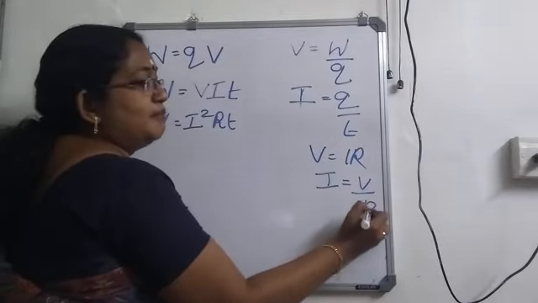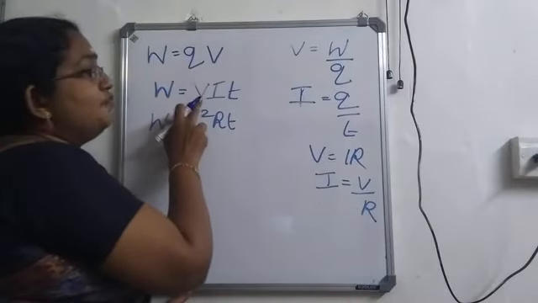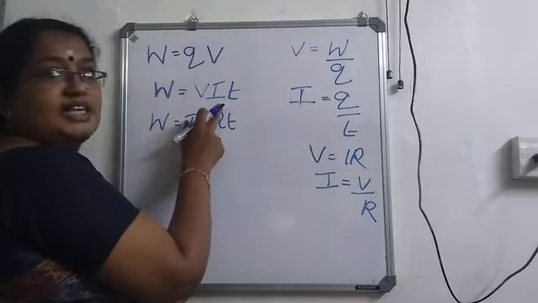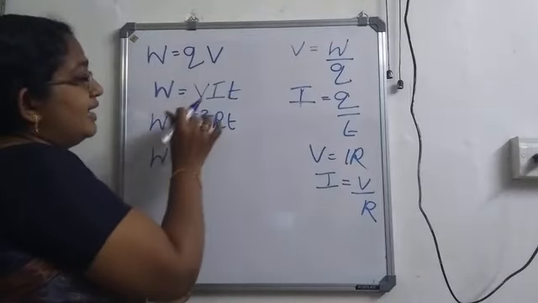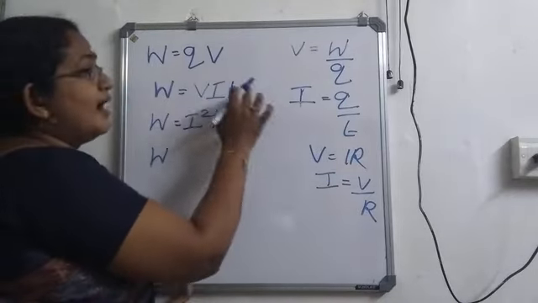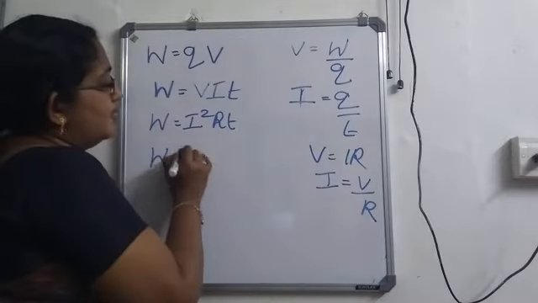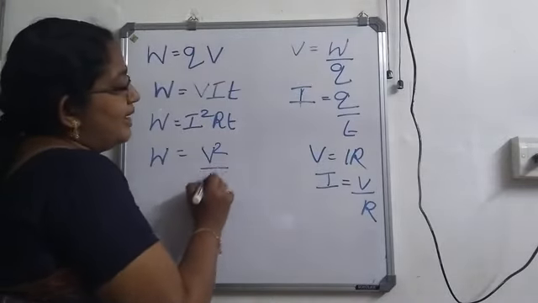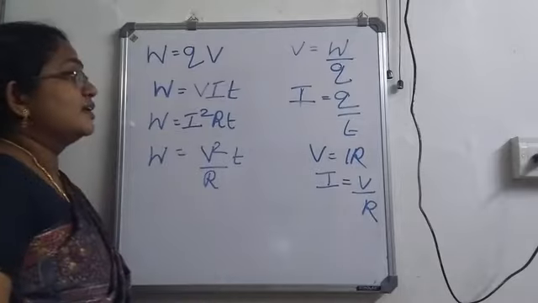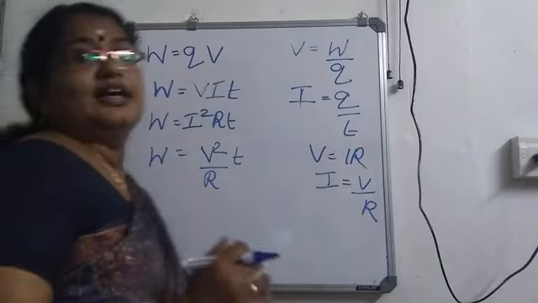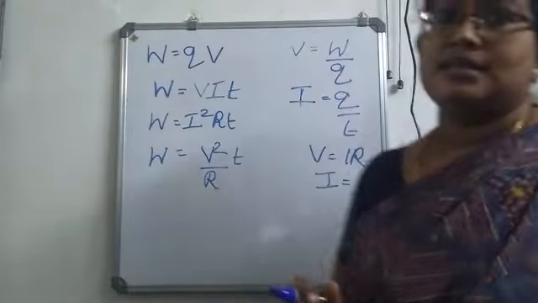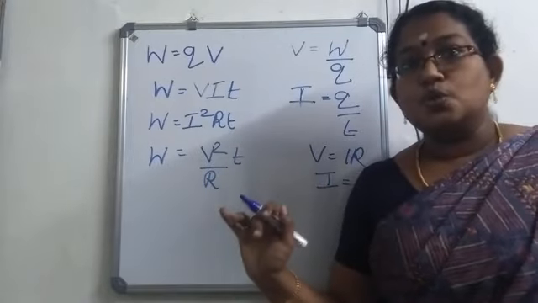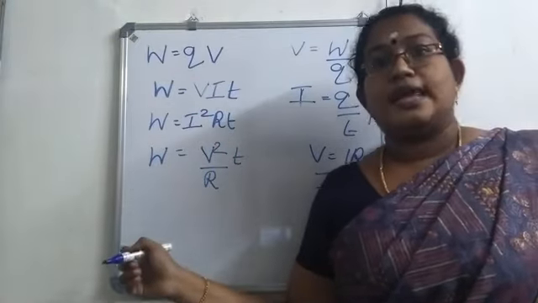I is V by R. So I am keeping V as such and I am going to change I. So if I change I, V into V by R into T. So what will come there? V square by R into T. Okay. So these are the 4 equations which are used in order to calculate energy.